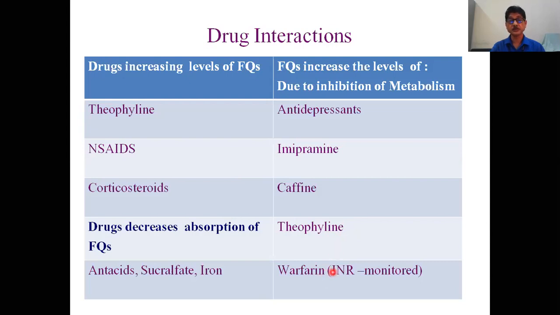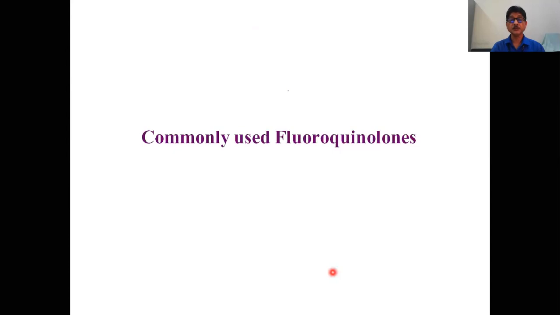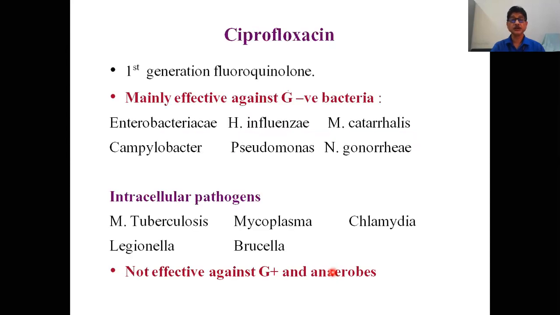Now, some commonly used fluoroquinolones: ciprofloxacin. They are mainly effective against gram-negative organisms like Enterobacteriaceae, Haemophilus influenzae, Campylobacter, Pseudomonas, Neisseria gonorrhoeae. It is also effective against intracellular pathogens like Mycobacterium tuberculosis, Mycoplasma.